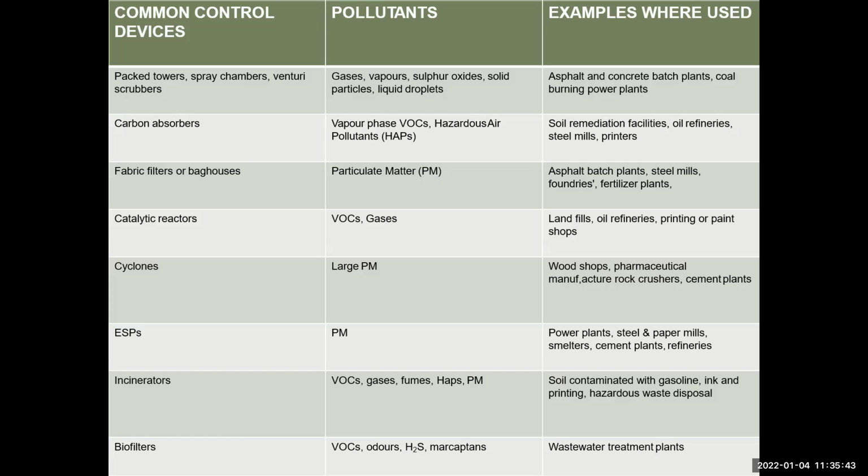And second is the carbon absorber. They absorb the carbons. Which type of pollutants? Vapor phase VOCs and hazardous gas pollutants. It is used in soil emission facilities, oil refineries, steel mills, and printers. In printers, the carbon absorber is used. And the third controlling device is the fabric filter.